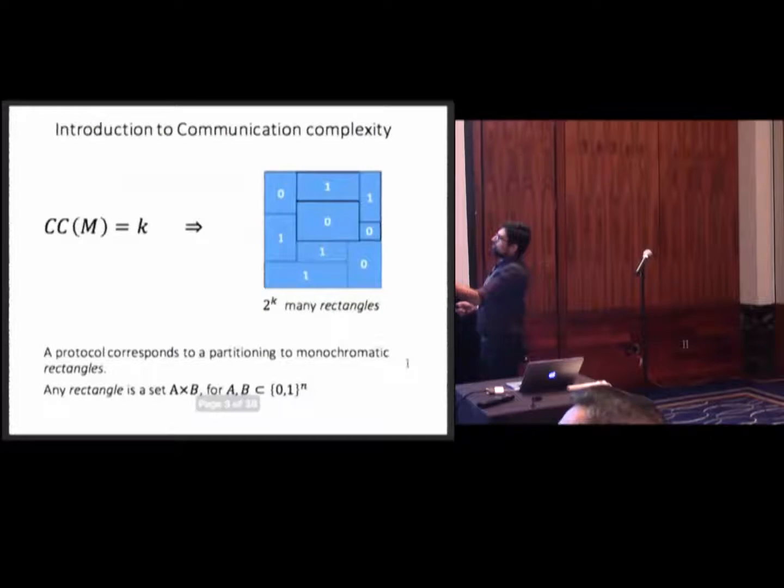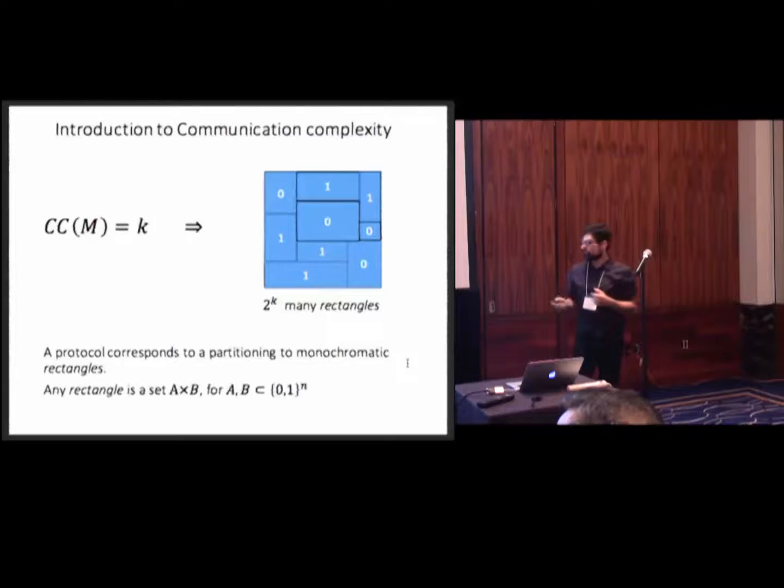Okay. One other way of looking at communication complexity is that if the communication complexity of your matrix is, let's say, k, then you can partition your matrix into a bunch of rectangles that are monochromatic. They are all either 0 or 1, and there are at most 2 to the k many of those. And by a rectangle, I mean any set of the form A times B, where A and B are both subsets of {0,1} to the n.